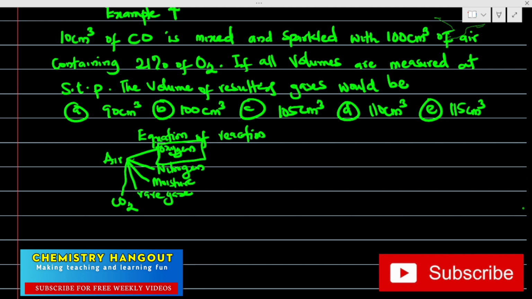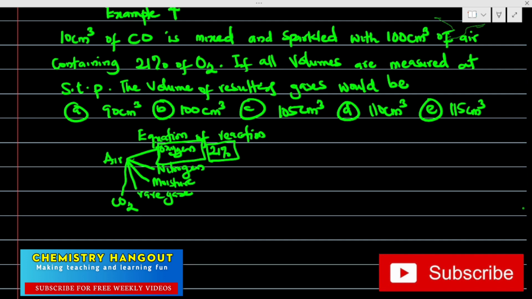So take note of that. The percentage composition of oxygen in air is around 21%, that is 21 over 100. When you add all the gases in air, your oxygen 21, your nitrogen 78, your CO2 around 0.02, it's still going to give us what?